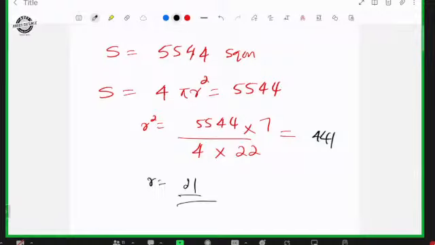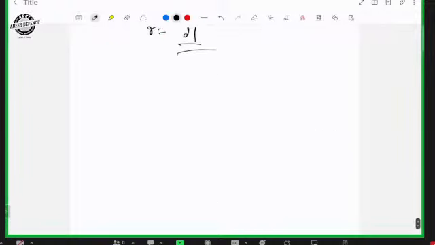Another question related to cone. A toy is in the shape of a cone surmounted by a hemisphere.